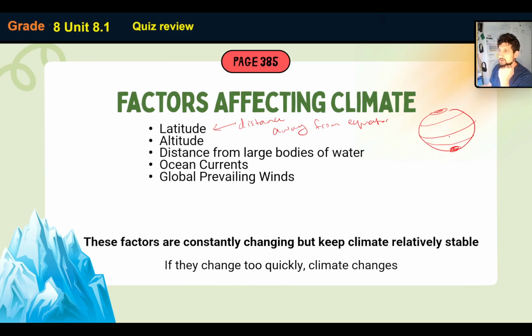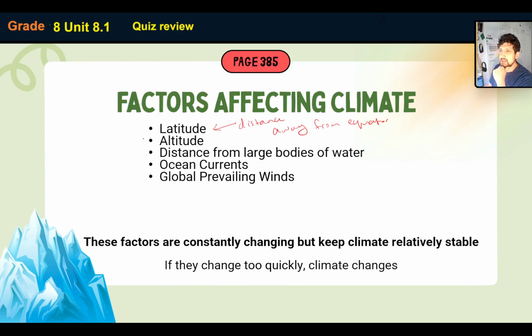How? If the country you live in is right here on the equator, then chances are the climate's quite warm. But if you live right here, like Finland, or like right here, like New Zealand, then chances are it's going to be cold. So, yes, latitude, distance away from the equator, is very important.